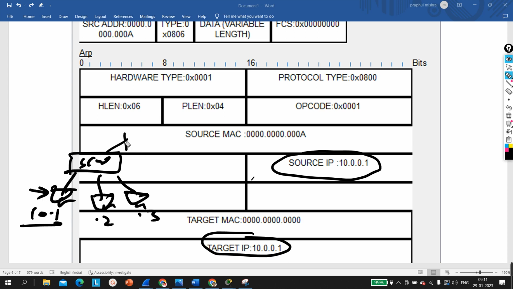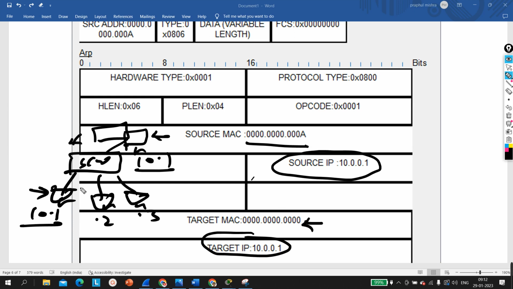suppose there is one more PC where I am going to configure the same IP address, 10.0.0.1. So this machine will generate what? Our gratuitous ARP to check duplicate IP address, where source will be 10.1, destination will also be 10.1. Source MAC will be the MAC address of the sender device who is sending this traffic, and destination MAC will be 0.0.0, right? Unknown MAC address. So destination is unknown, okay, and it will forward from this interface.